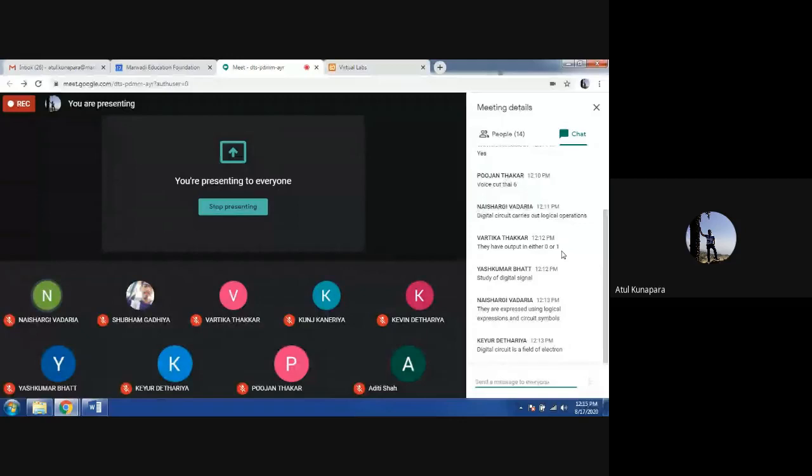For example, you are measuring the temperature of your room. The temperature can be any value, right? At present it may be 25 degrees. Sometimes we find it 26 degrees, 27 degrees, or maybe 29, 30, something like that. If you put your AC on, the temperature may go down to 22, 23, something like that.